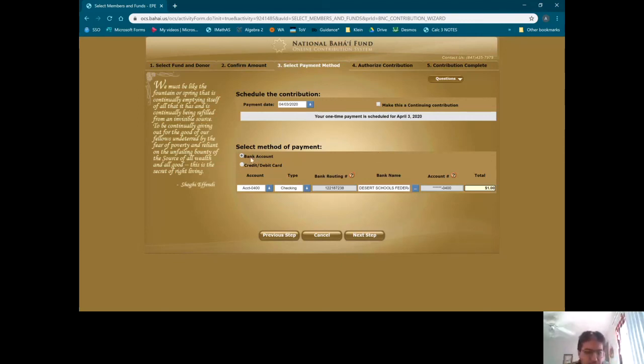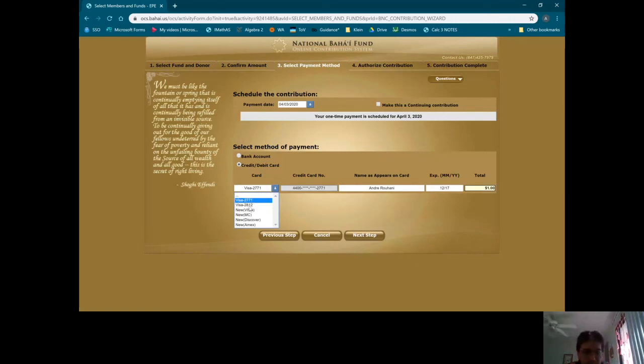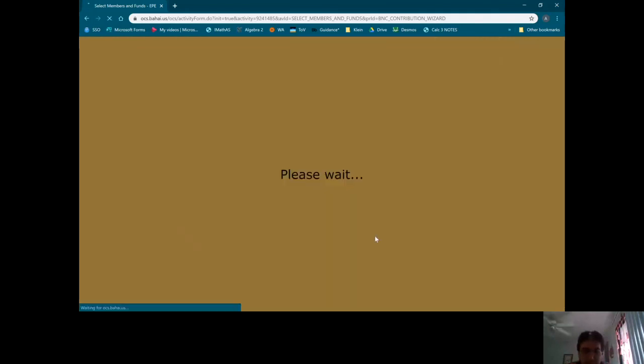We can choose here whether we want to contribute from a bank account or a credit or debit card. If we contribute from a bank account, we just click right here and we can add our bank information, our routing number, all of this info here. If we want to contribute with a credit or debit card, the previous cards that have been used to contribute are saved, and we can also add a new card there. So we can add a new Visa, for example, and put all the info there. Very simple. So I'll just select something that I have here on file, and we go to the next step.